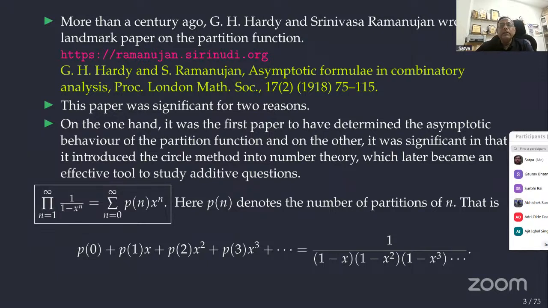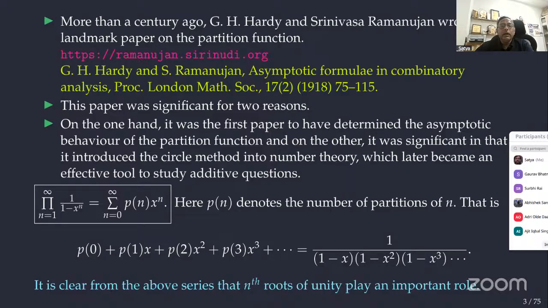But the interesting thing to observe here is that on one side we have 1 by 1 minus x, 1 by 1 minus x squared and so on. So this series is not defined at the nth roots of unity. So nth roots of unity are playing a role, right? That is the interesting point here. That's why in the circle method also we are going to consider the unit circle, and mostly we are talking about the nth roots of unity.